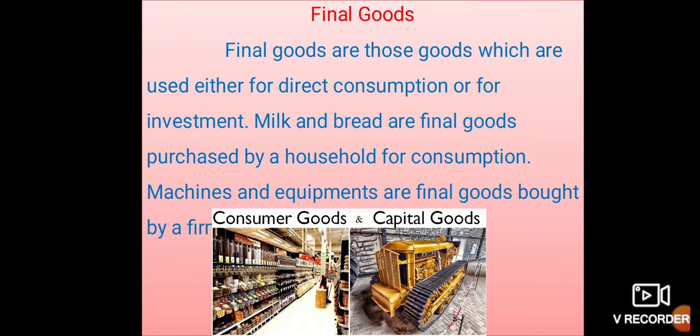So final goods are this. Final goods are those goods which are used either for direct consumption or for investment. Milk and bread are final goods purchased by a household for consumption. Machine equipment are final goods bought by a firm.